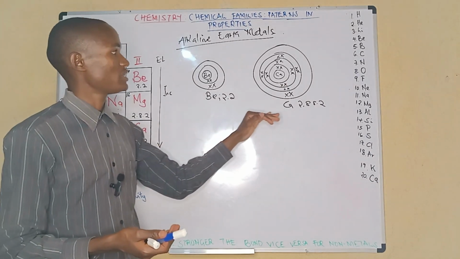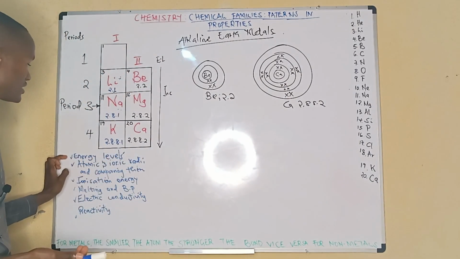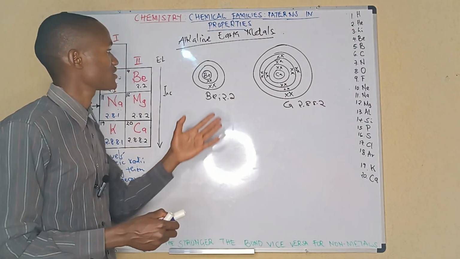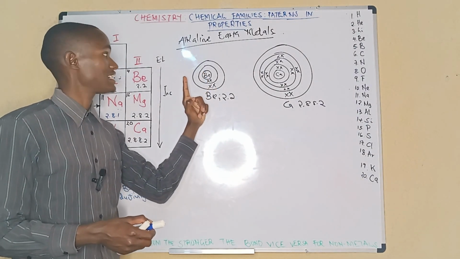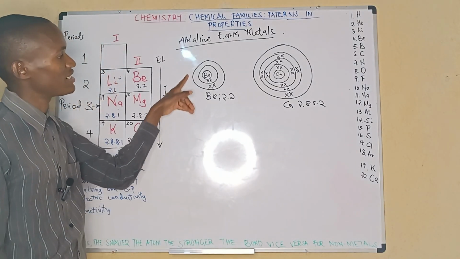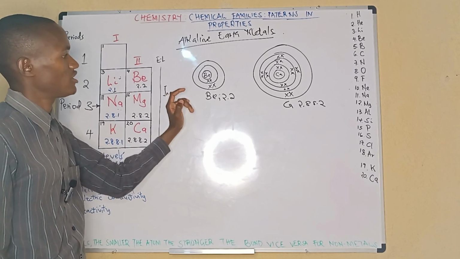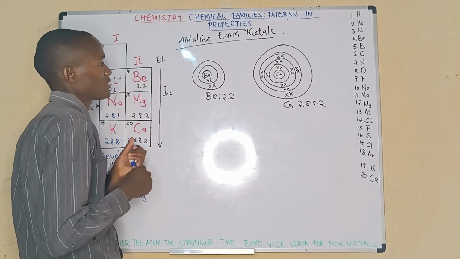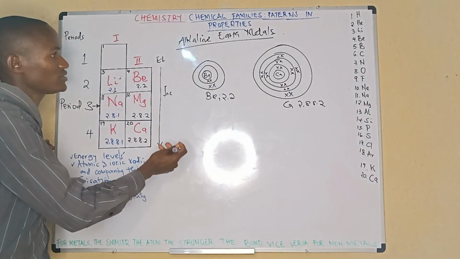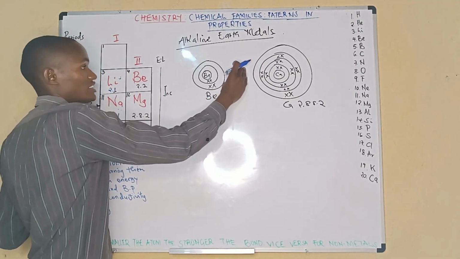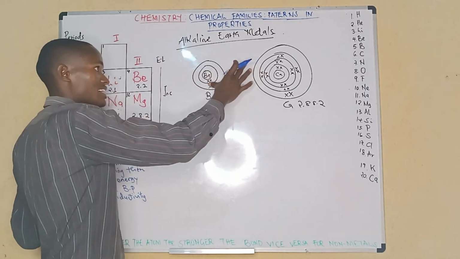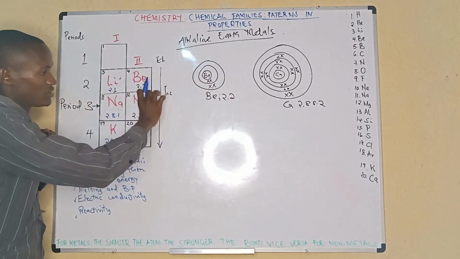So from here now, we have looked at energy levels. Let us go to the atomic radius and then to ionic. The atomic radius is the distance from the center of the nucleus to the outermost energy level. Outermost simply means the one at the edge, at the end. So we want to compare the atomic radius for beryllium and that of calcium. We can do even magnesium, but there will be an increase in size. They follow the same trend.